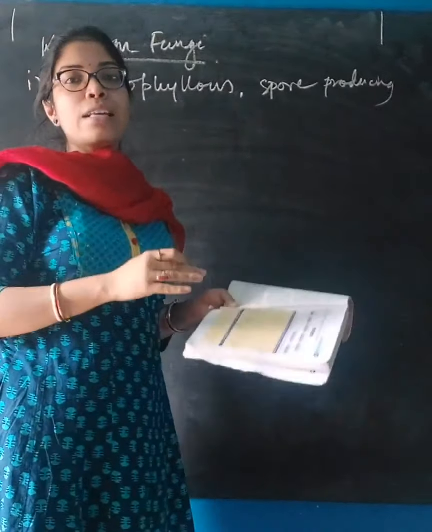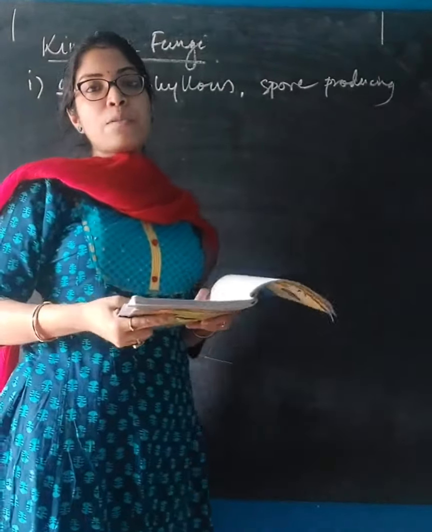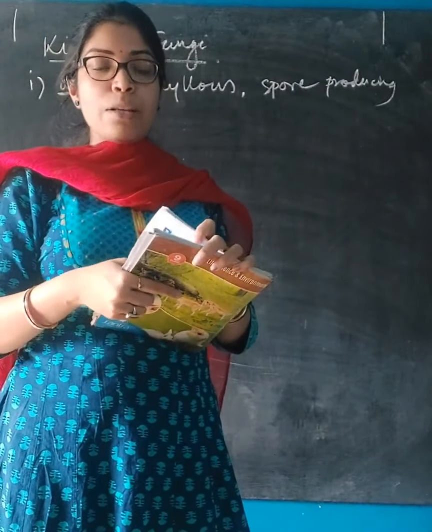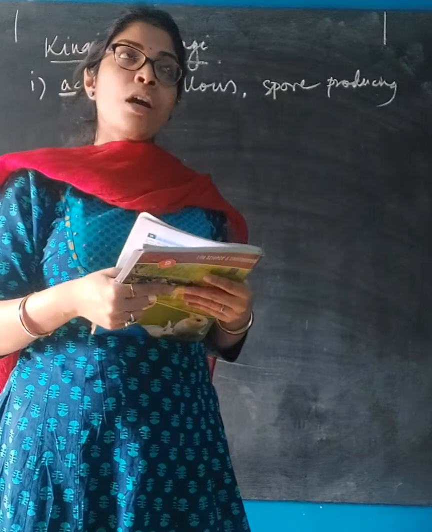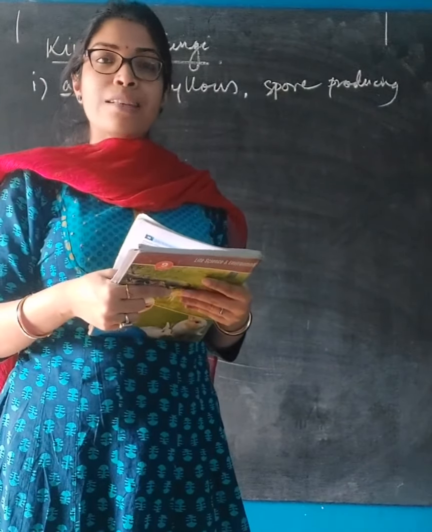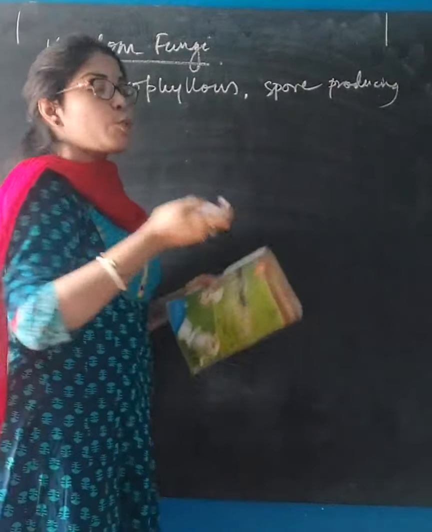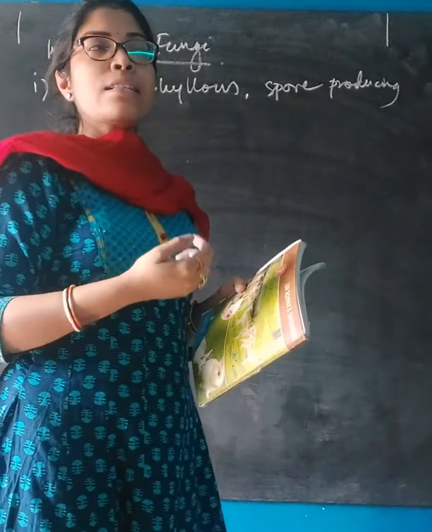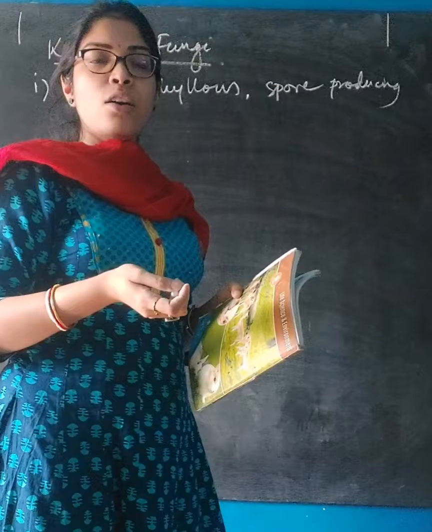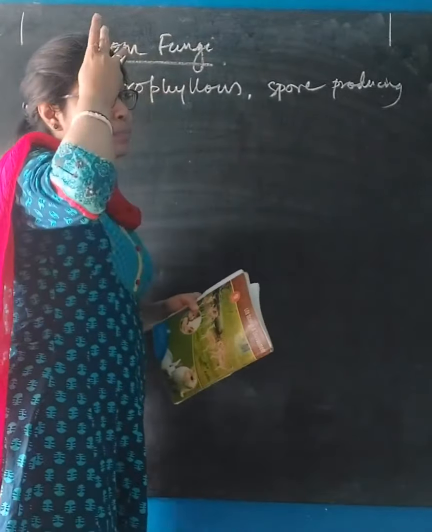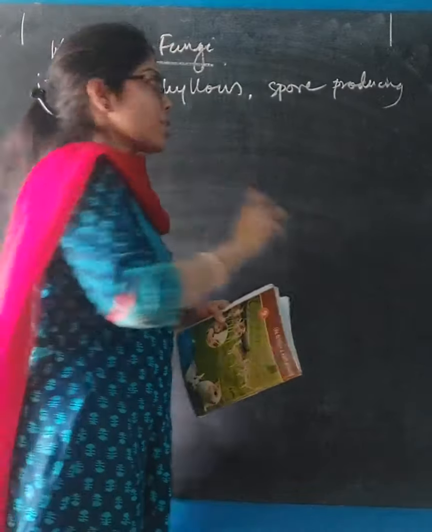You have read in class 8 the modes of asexual reproduction that were there in your syllabus. Spore formation was one such mode of asexual reproduction, and you have read that they produce spores in sporangium, spore sacs. This occurs in Rhizopus, sorry, not Rhizobium, Rhizopus.